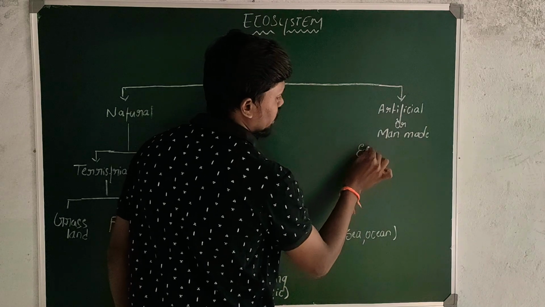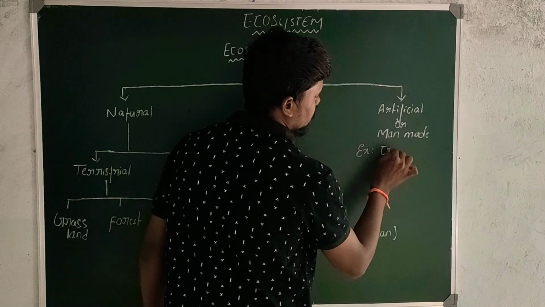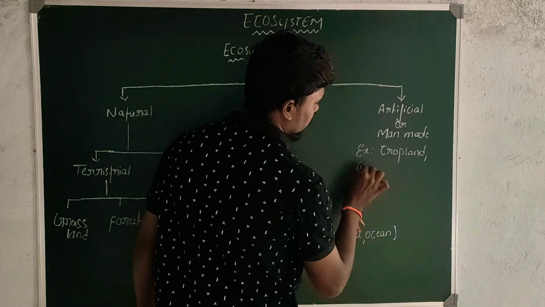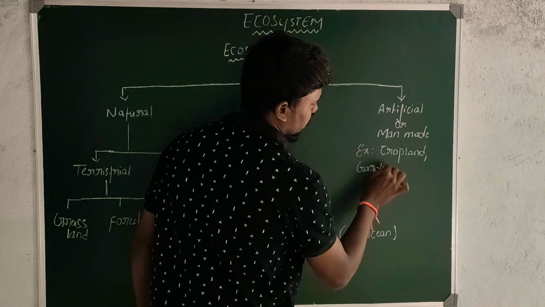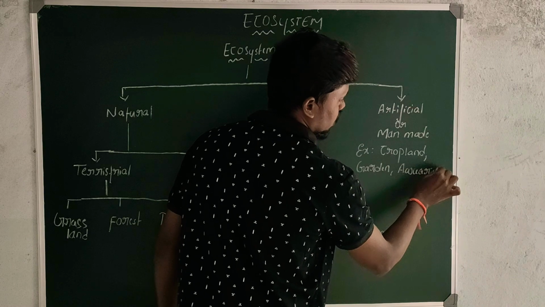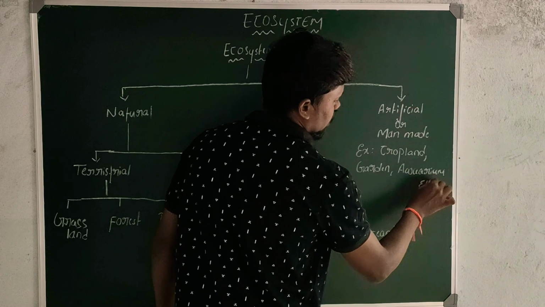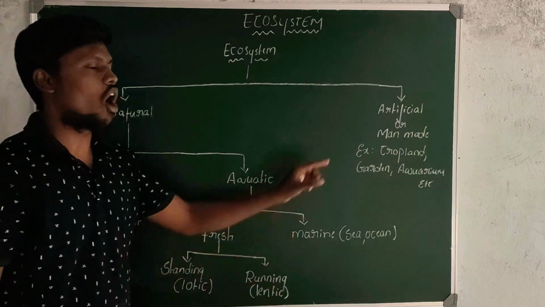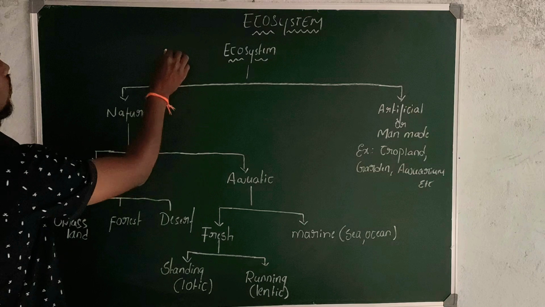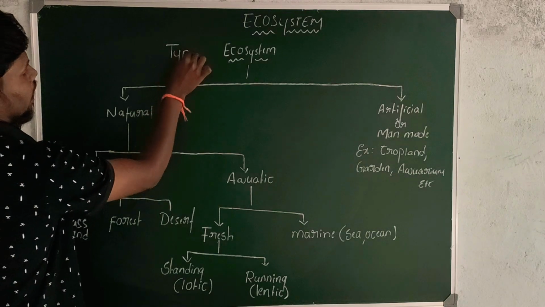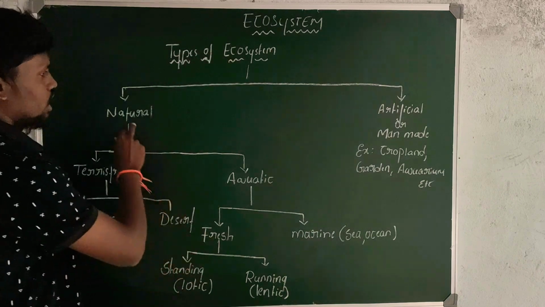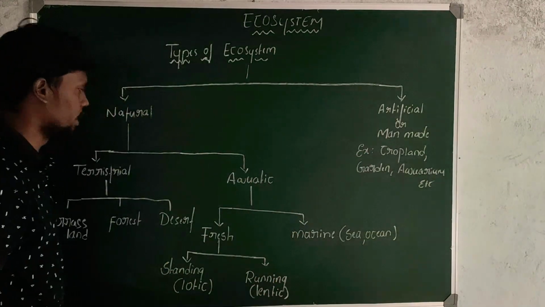Examples of man-made ecosystems are cropland, garden, aquarium, etc. This is about classification or types of ecosystem. One is natural and second is artificial ecosystem.